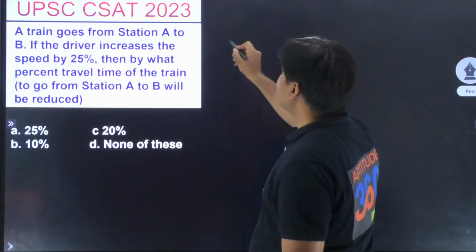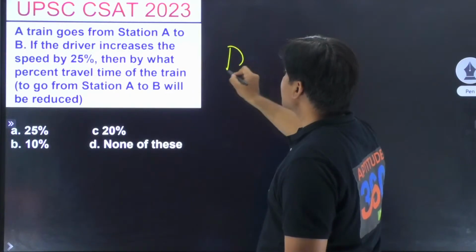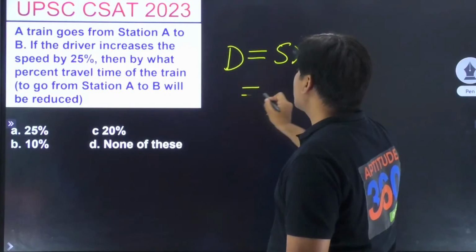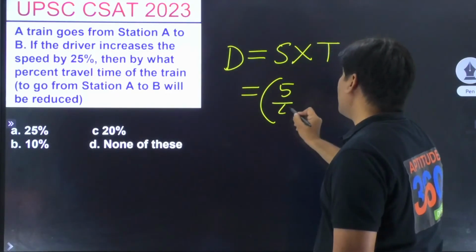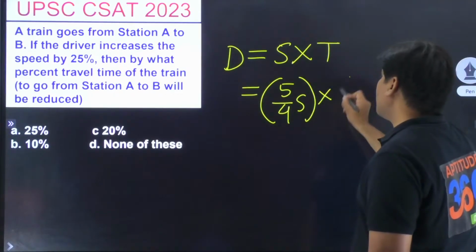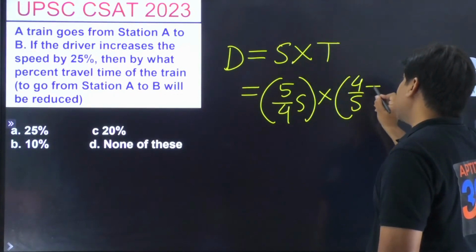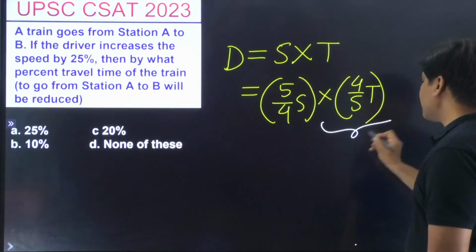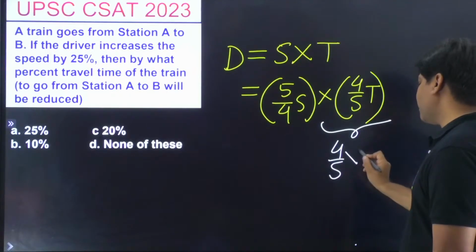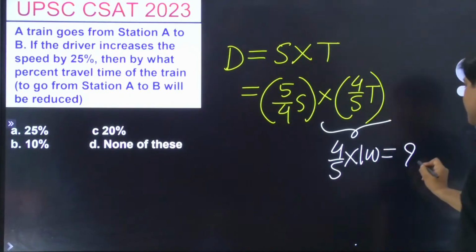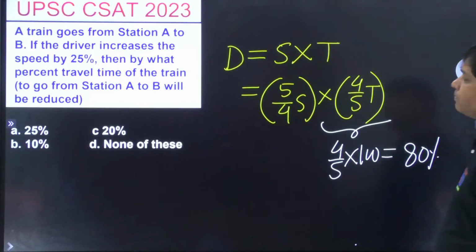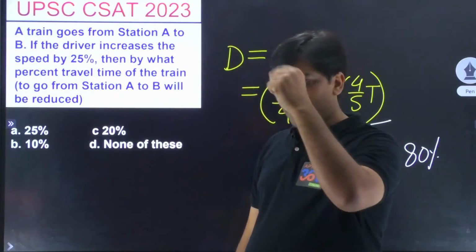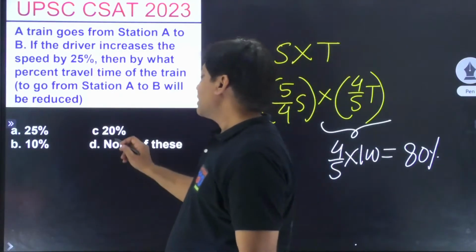क्योंकि ये हुआ क्या, 25% से गया ना. So distance is equal to s into t. And now you just learned that if the speed is 5/4s, the time will become 4/5t. Is it not? And if that is the case, this time becomes 4/5 का मतलब कितना? 4/5 का मतलब in terms of percentage it is 80%. So it becomes 80% of its original time. So time has gone down by 20%, and that is the right answer.